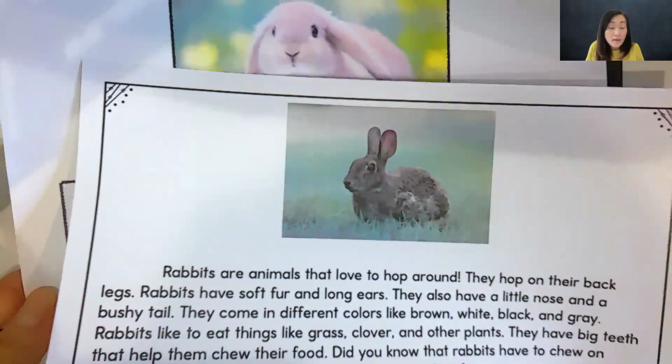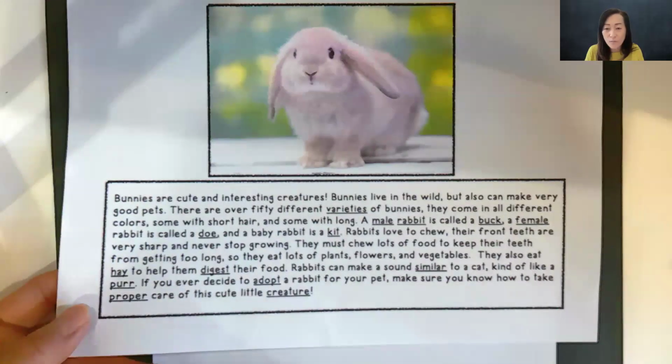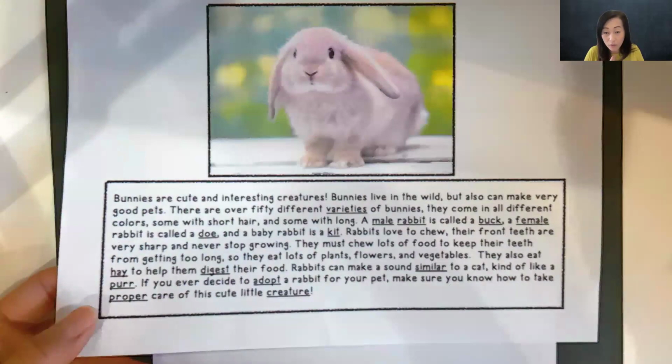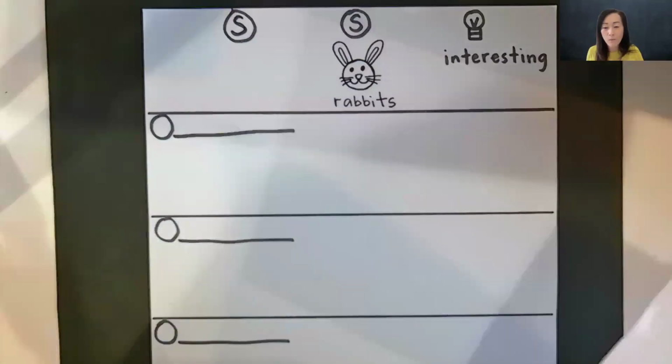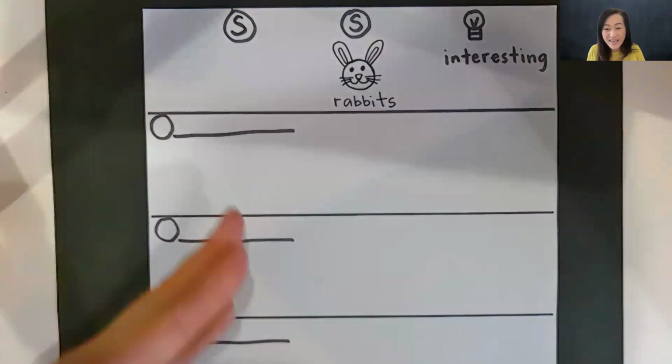Well, that's fine. We just read it and we pull out the most important information that we want to include. If you're doing an animal report yourself, then you get to pick out what you think are the important details.